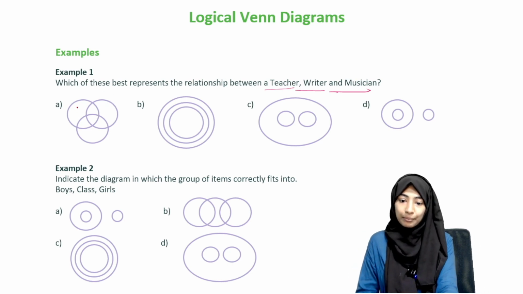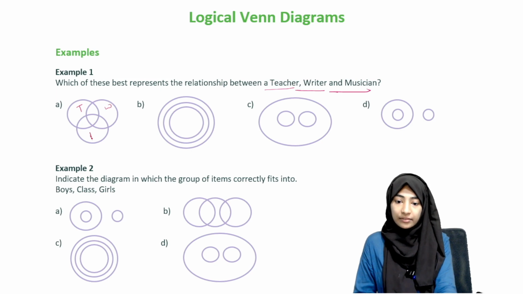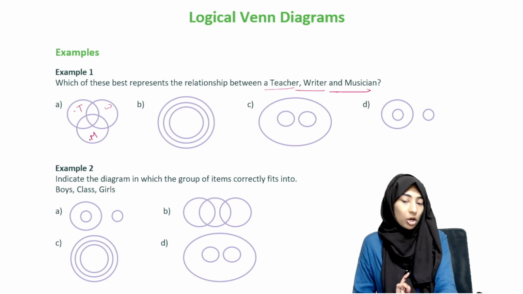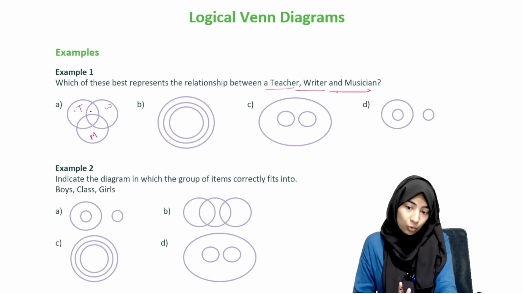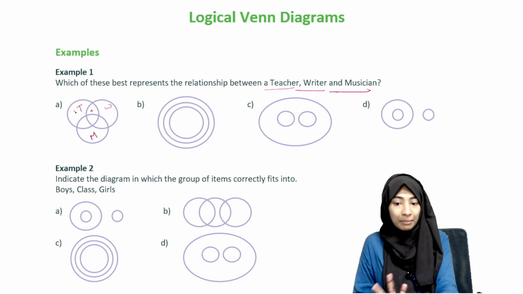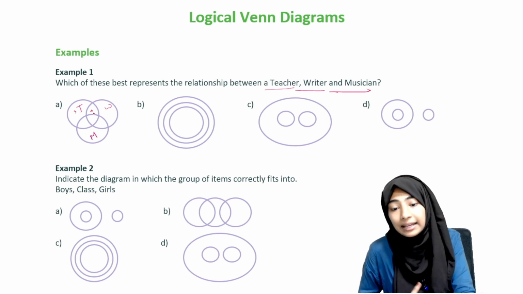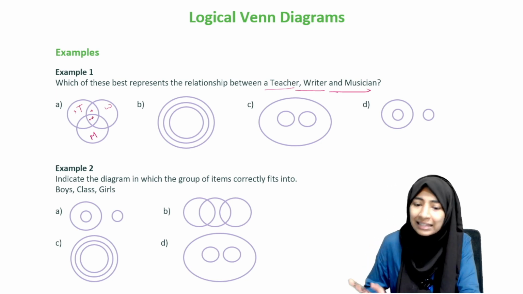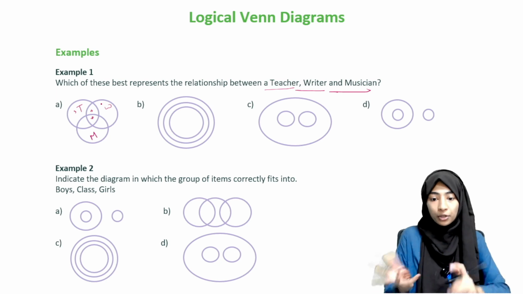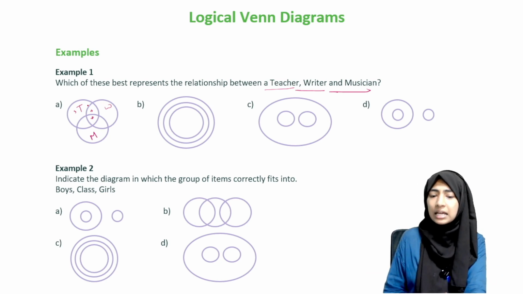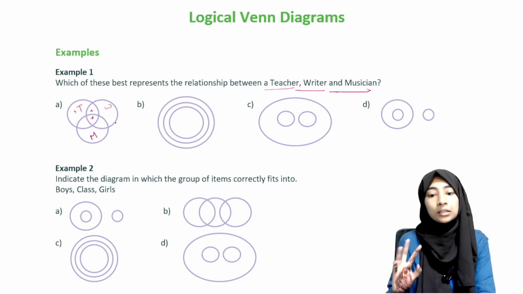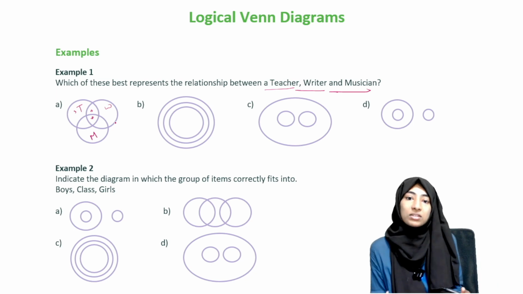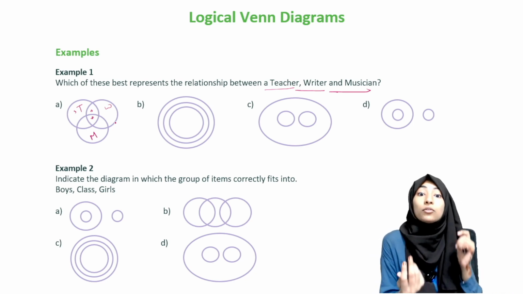Basically what we mean is, for example, if this was teacher, if this was writer, if this was musician, what we mean is that there are some teachers who are not writers or musicians. But then again there might be some teachers who are writers, there might be some teachers who are both writers and musicians, and this goes for the others also. So what you're saying as per figure A is that you can have some teachers who are just teachers, nothing else. But you can also have some teachers who are writers. You can also have some teachers who are musicians. You can have some teachers who are all three.